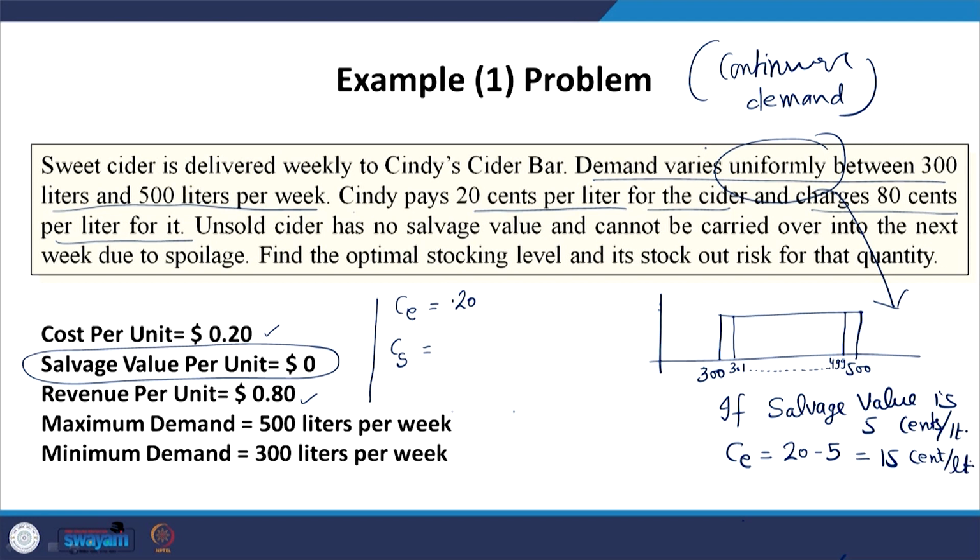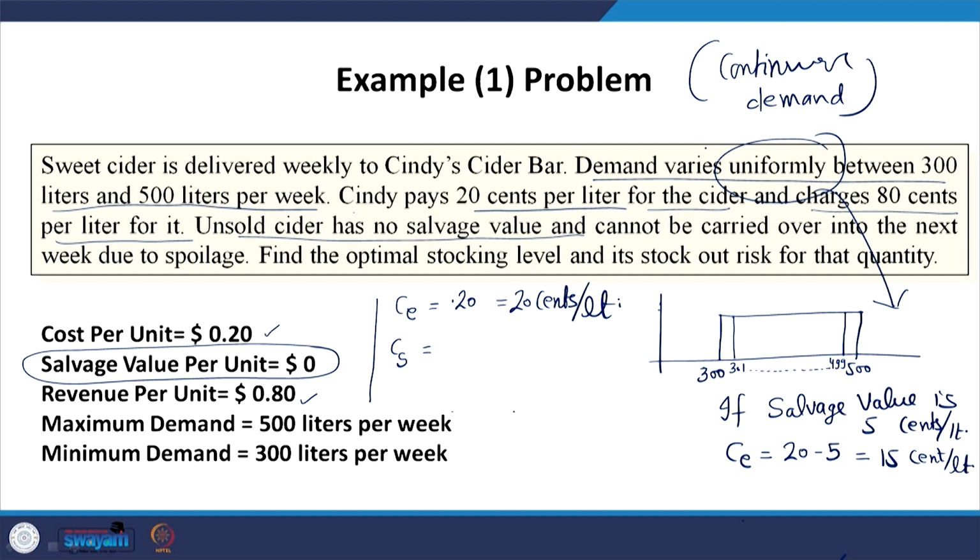But here it is specifically written that unsold product has no salvage value and cannot be carried over into the next week due to spoilage. So, the excess cost is 20 cents per liter.